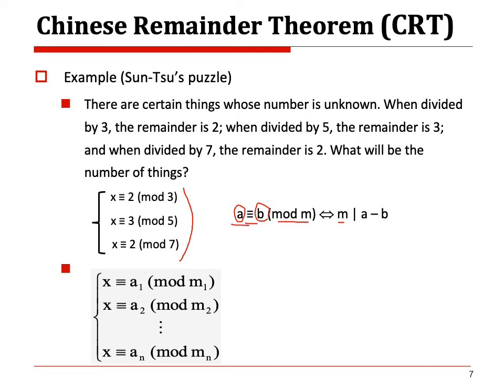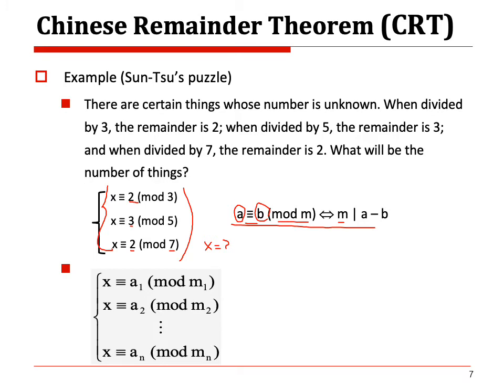That is called this kind of expression. So based on the concept, x divided by 3, the remainder should be 2. X divided by 5, the remainder is 3. X divided by 7, the remainder is 2. Then this kind of system of congruence equations can be satisfied. Then you have to find what x is.